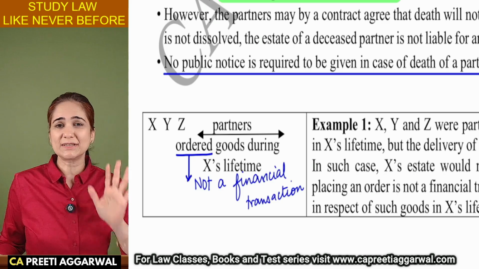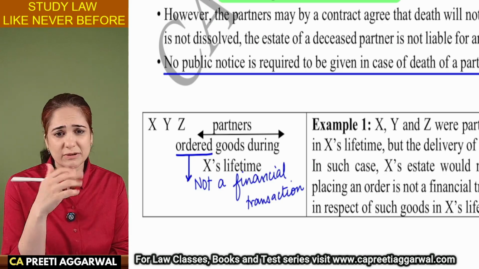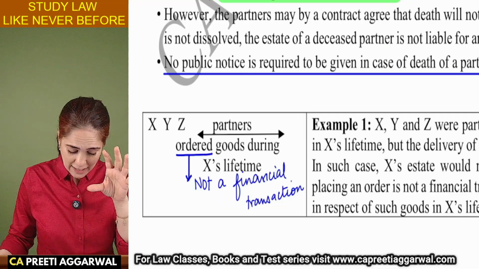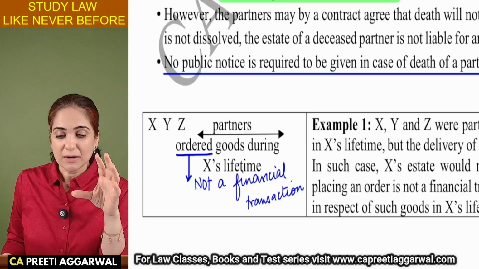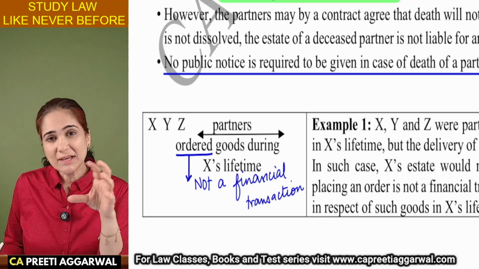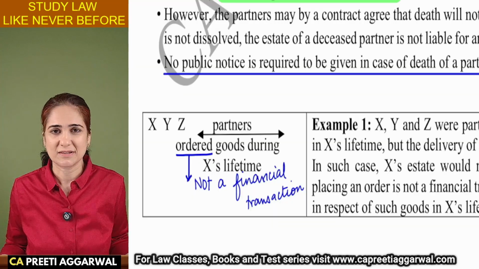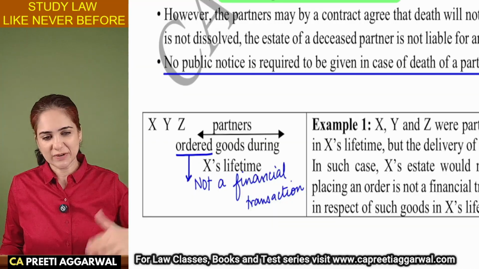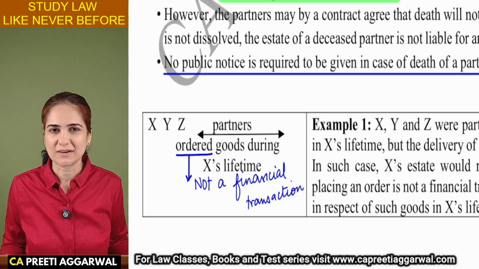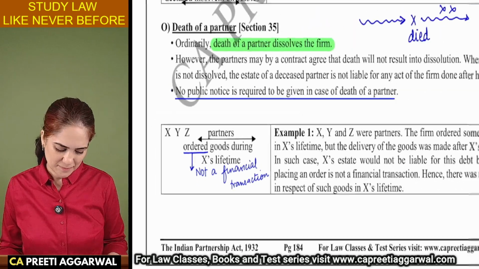So there is no entry in the books. Therefore, the firm is not liable. That deceased partner's share in the profit and property is not liable, because only an order was placed during his lifetime. Goods were delivered after his death. That placing of order is not even a financial transaction. There's no entry in the books. So his estate is not liable for this.